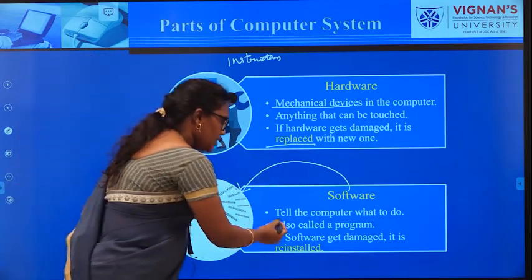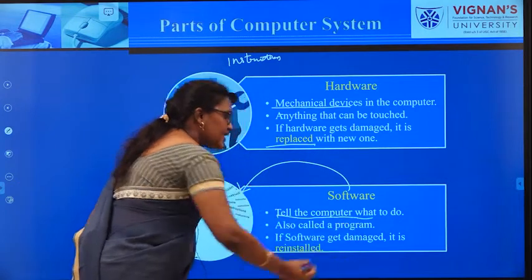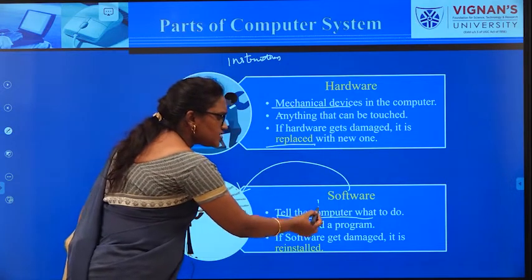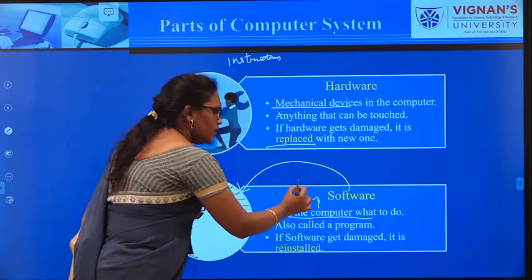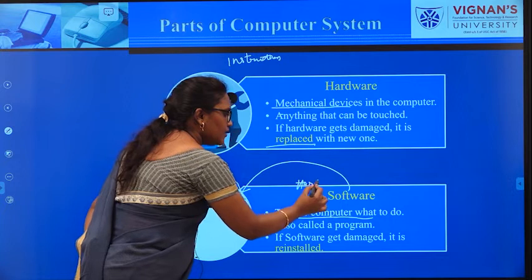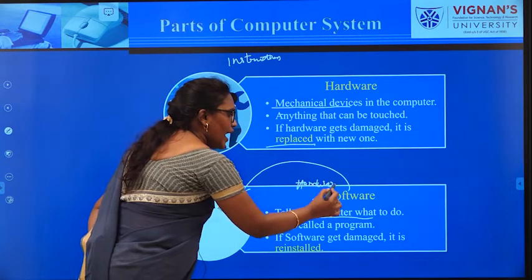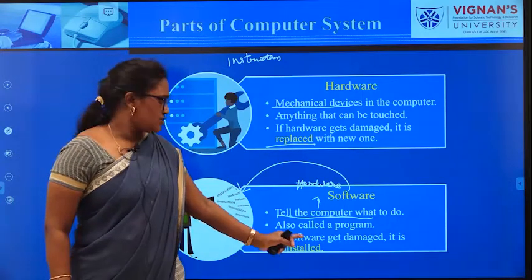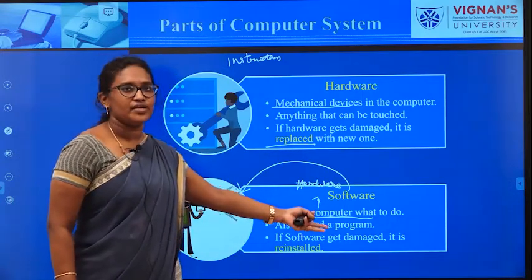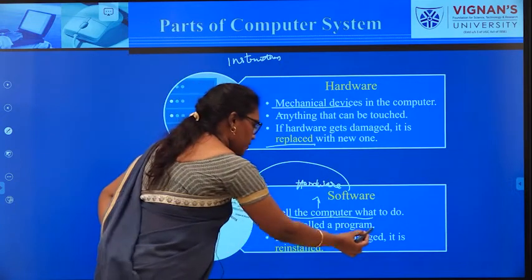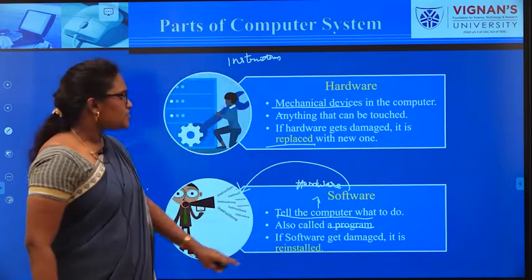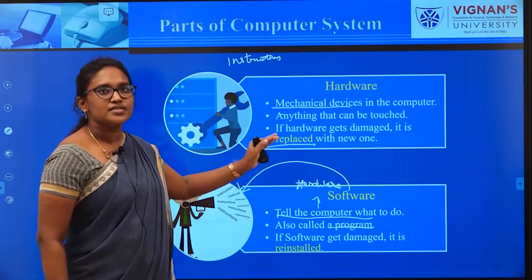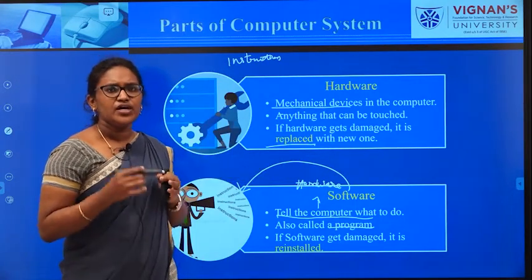So here the basic definition: it tells the computer what to do, or you can replace the word computer with hardware. It tells the hardware what to perform. So software is also called a program. Next one, if at all the hardware gets damaged, obviously we are replacing it with a new one.